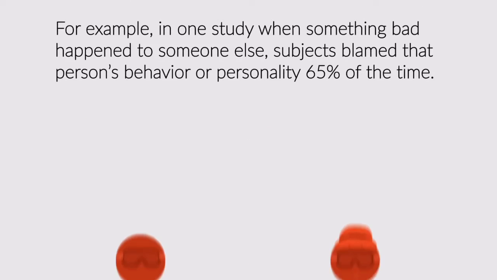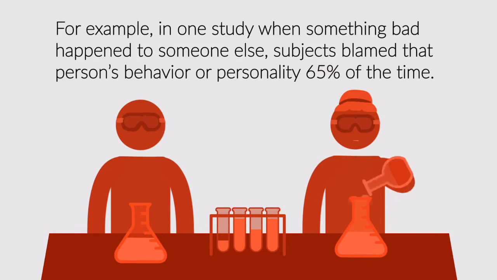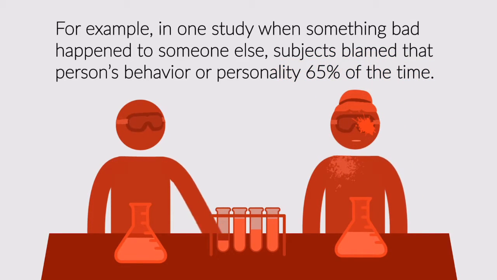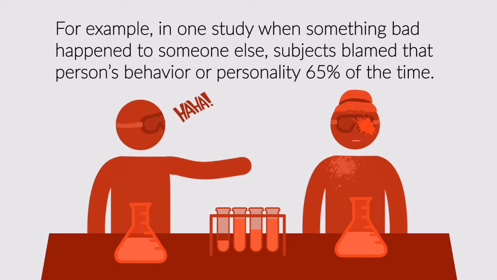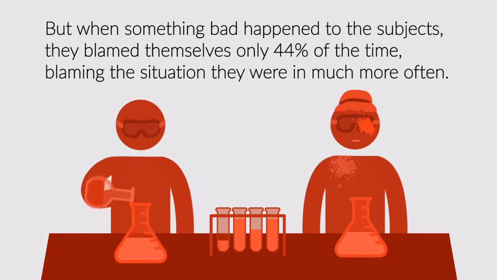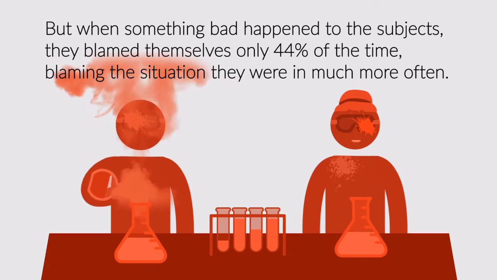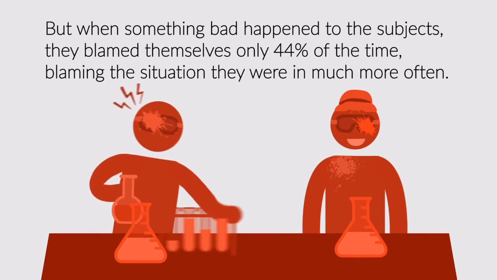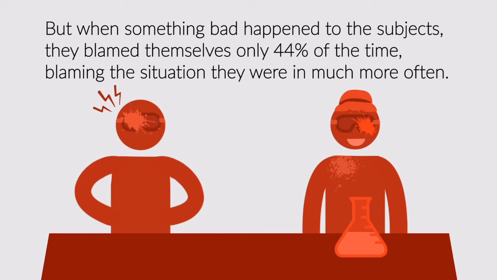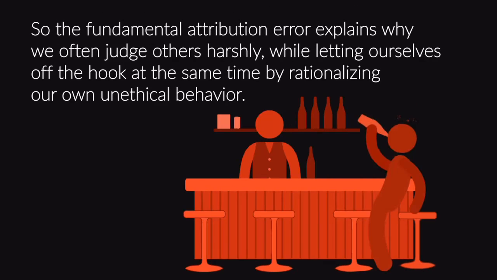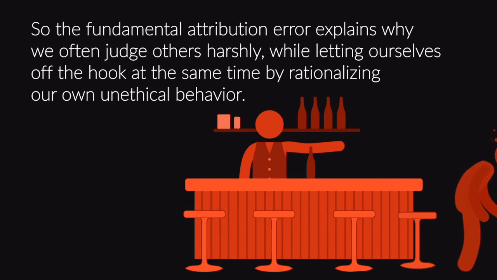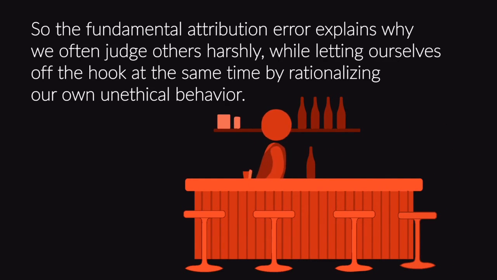For example, in one study, when something bad happened to someone else, subjects blamed that person's behavior or personality 65% of the time. But when something bad happened to the subjects, they blamed themselves only 44% of the time, blaming the situation they were in much more often. So, the fundamental attribution error explains why we often judge others harshly while letting ourselves off the hook at the same time by rationalizing our own unethical behavior.